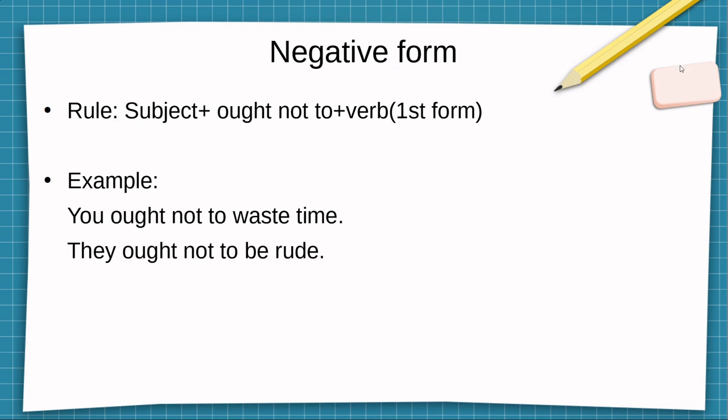Negative form rule: subject plus ought not to plus verb first form. Example: you ought not to waste time. They ought not to be rude.